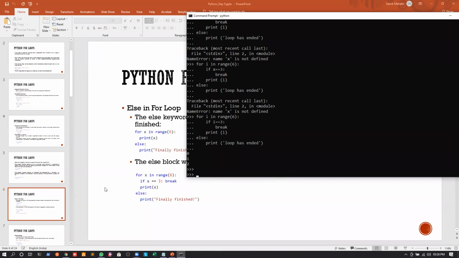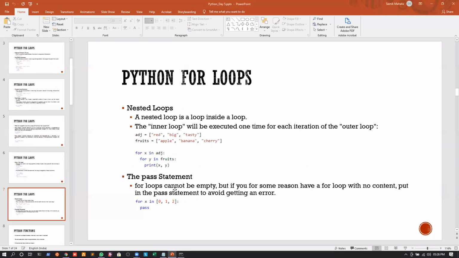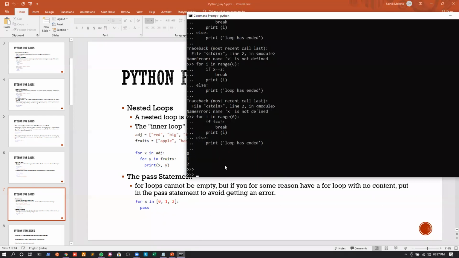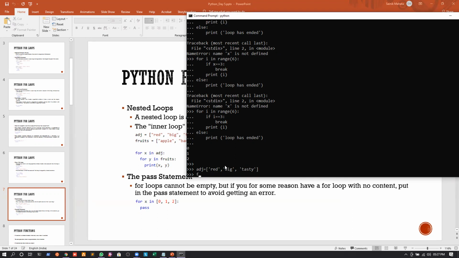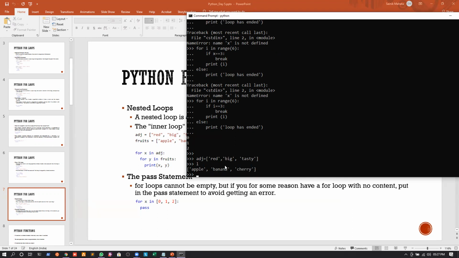Okay, now we can again have loops inside loops, right? In the case of the while loop, we have seen the same. In the case of for loops as well, we can have the same thing. So if I have two lists, one is the adjective list, and here we can have 3 elements. The first one is red, the second one is, for example, big, and the last one is, suppose, for example, tasty. And then we again have the list called fruits. So this is the list.